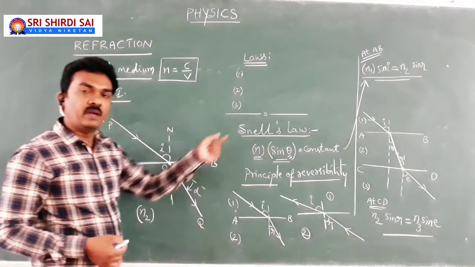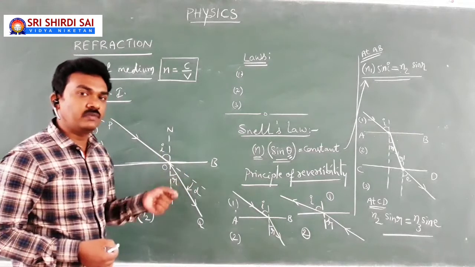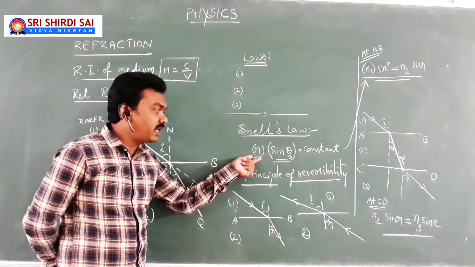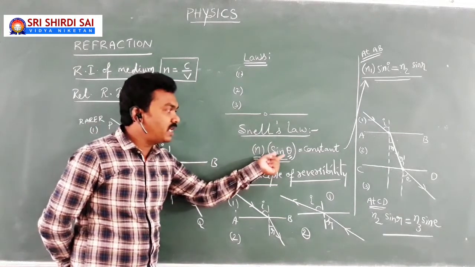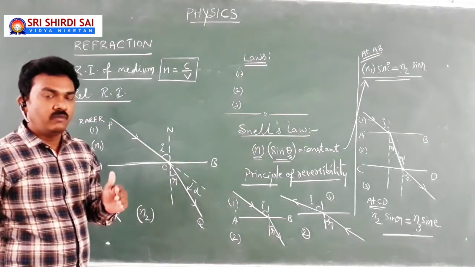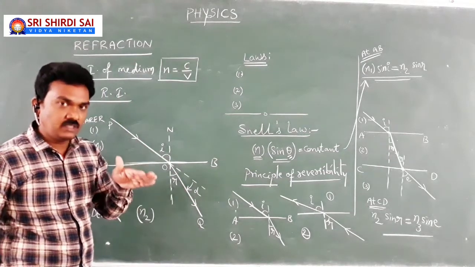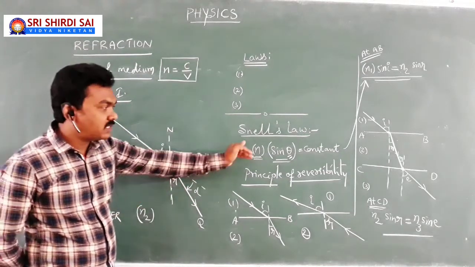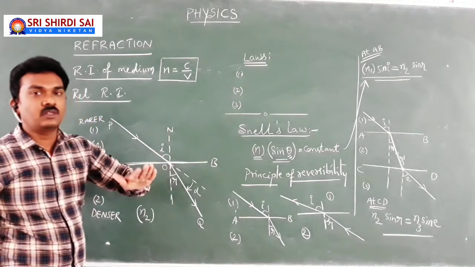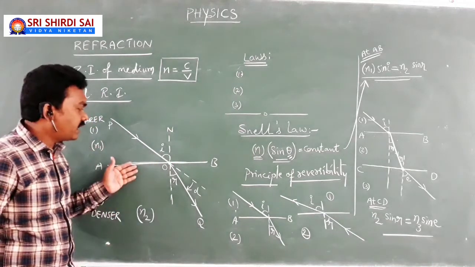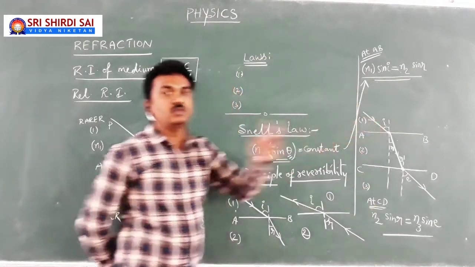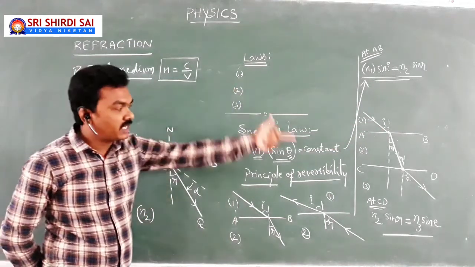So Snell's law can be applied at any interface where refraction is taking place. What is Snell's law? The product of the refractive index of a medium and the sine of the angle of incidence in that medium is always a constant. I repeat, when light is refracting at an interface, the product of the refractive index of a medium and the sine of the angle of incidence in that medium is always constant at any interface. Here light is refracting at AB, but here light is refracting at AB and CD. So if I apply Snell's law, I come across two different equations, once at AB, next at CD.